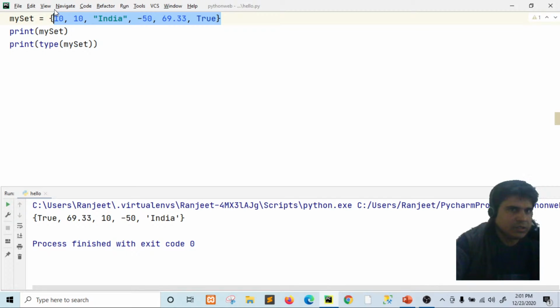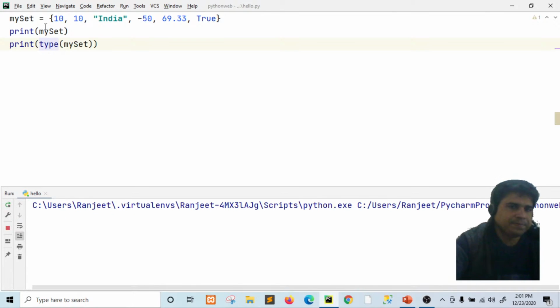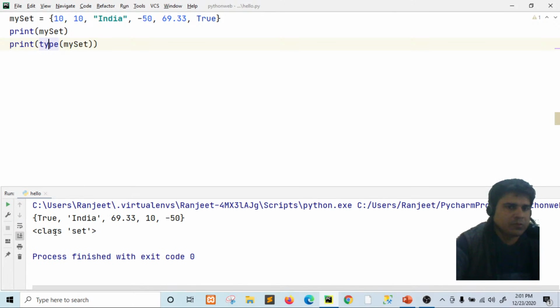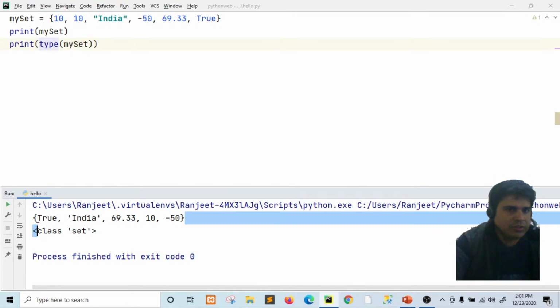If you run this, the class is set. So the type function confirms that this data structure is a set data structure.